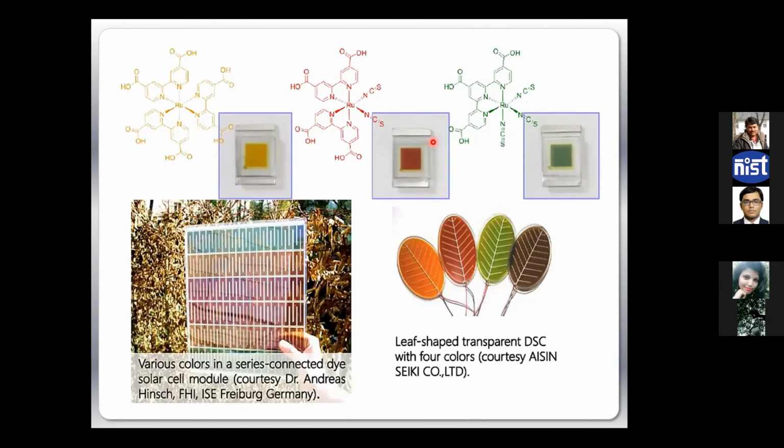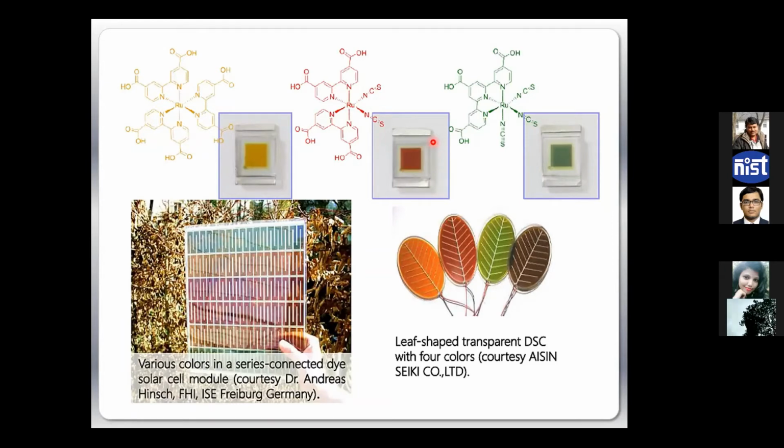Otherwise, they are a completely different kind of solar cell, and they are more like mimicking nature, right? If you see photosynthesis, how it is done by plants, leaves and all these things, they almost follow the same thing. Plants receive the sunlight on their leaves, and then some chemistry is going on, photosynthesis, right?